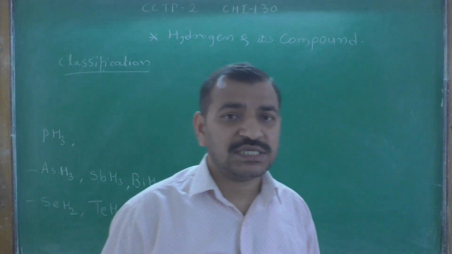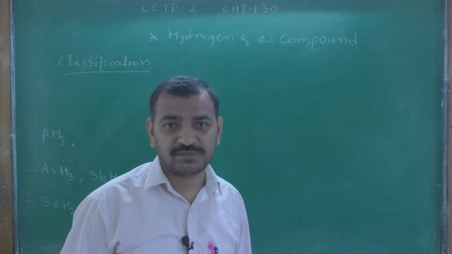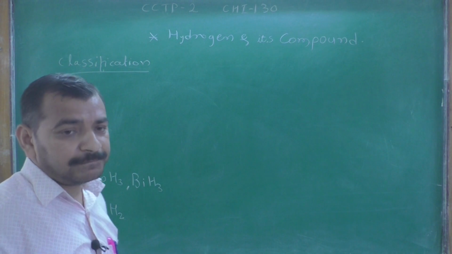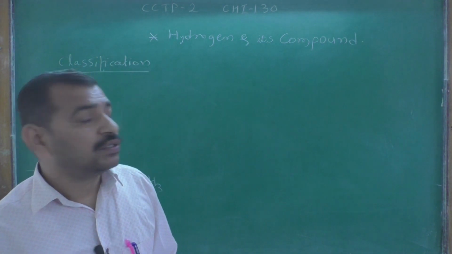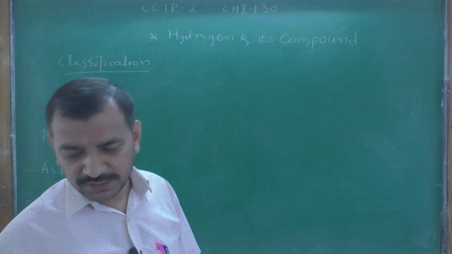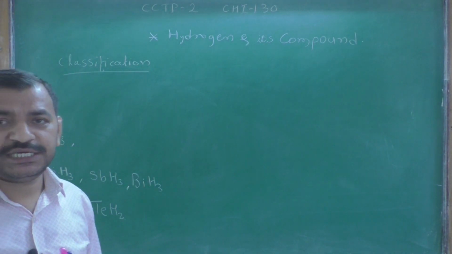Today we will discuss section second, which is main group elements. In this we are talking about the first chapter. The first chapter is hydrogen and its compounds.